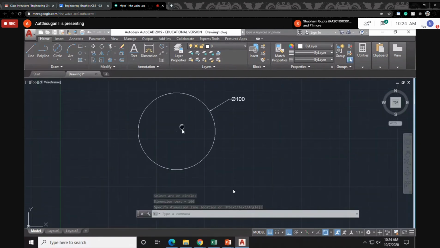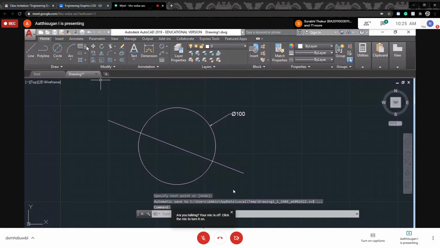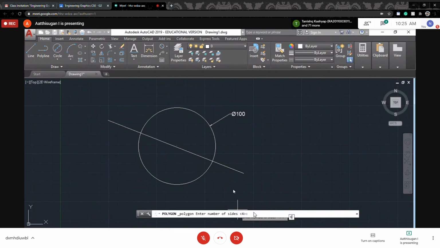Next, we are drawing the intersection line like this. Okay, I draw the line like this. I draw the polygon. Suppose I want to draw a hexagon. Okay, hexagon, the number of sides is 6. So type number of sides 6.